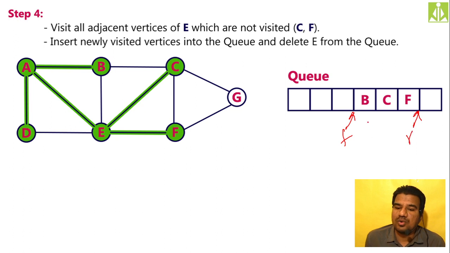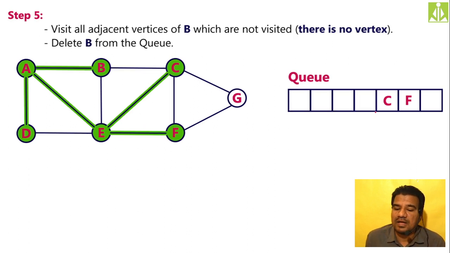Now whatever node you have at the front, that is B, look for its adjacent unvisited vertices. Is it having any? No, it is not having any unvisited adjacent nodes. So what we have to do? Delete this B, so the front will come over here and the rear will point here. Now once again, whatever node you have at the front, simply look for its adjacent nodes.